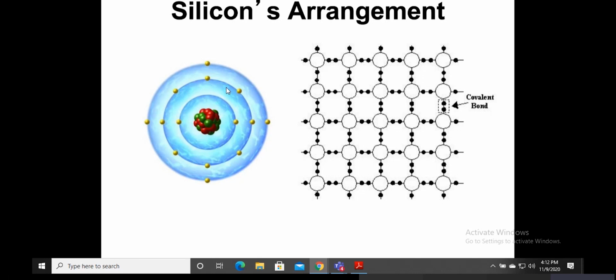Now these elements should be in a stable condition. Now, when are they stable? When the number of electrons is equal to the number of protons. That means there is no extra positive charge and no extra negative charge. That is the stage wherein the element is in equilibrium.